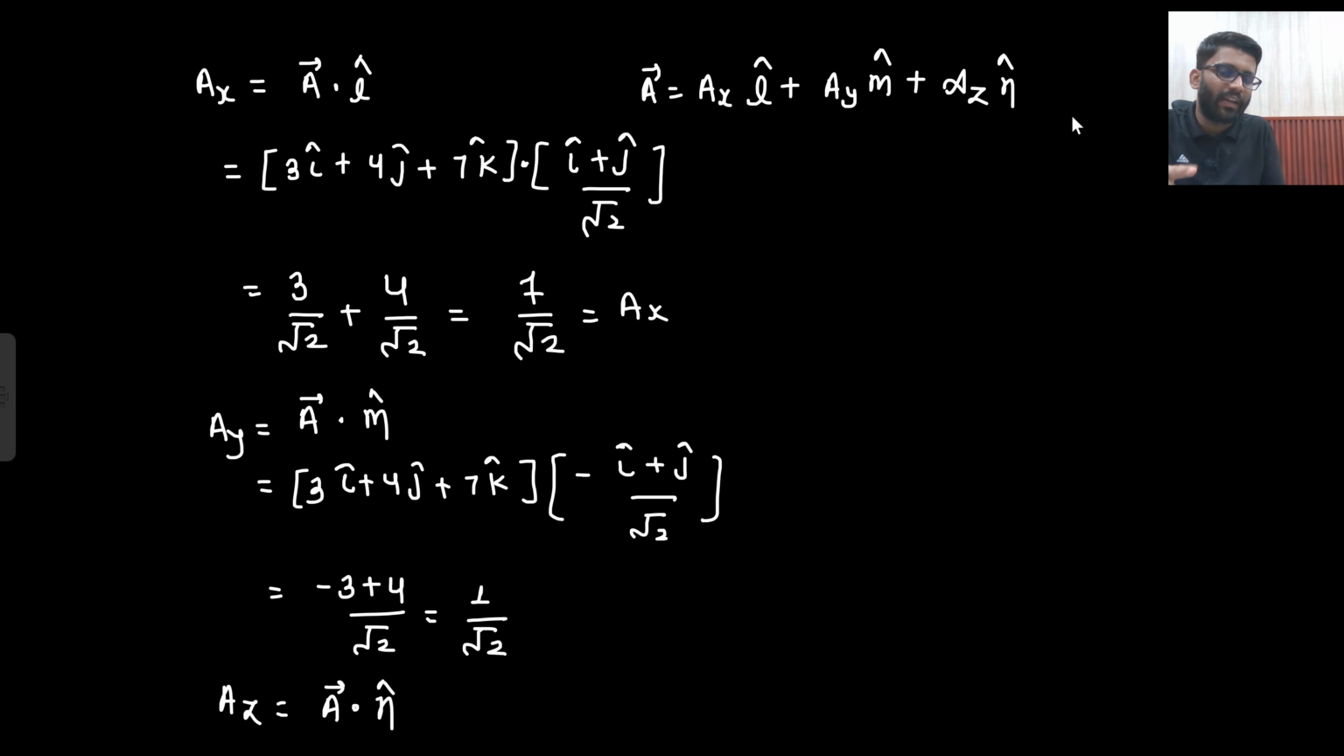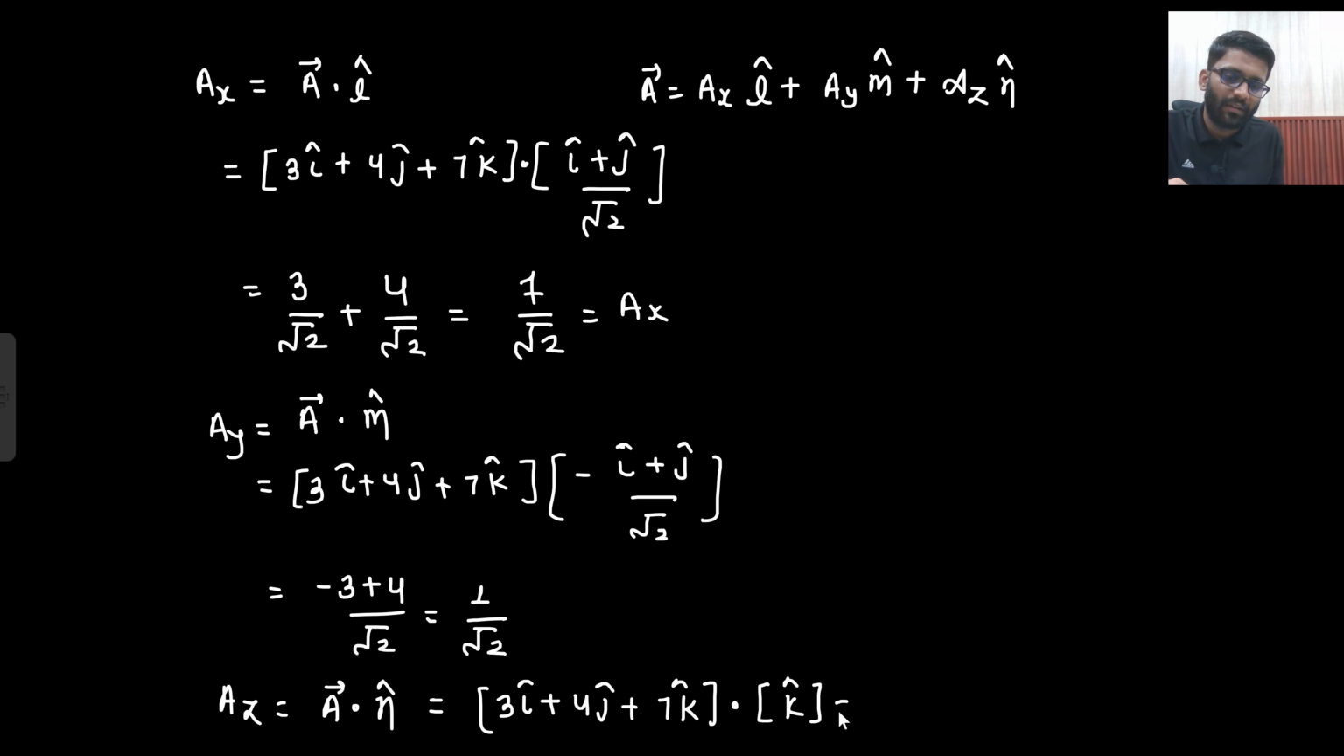Right? AZ, you are going to get A cap dot N cap. What is your A cap? 3 i cap plus 4 j cap plus 7 k cap, dot with N cap. What is your N cap? N cap is k cap only. So i cap dot k cap is 0, j cap dot k cap is 0, k cap dot k cap is 1, so 7.